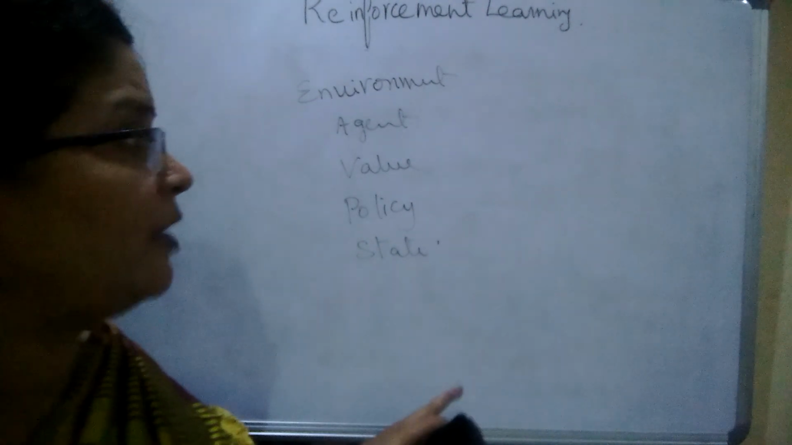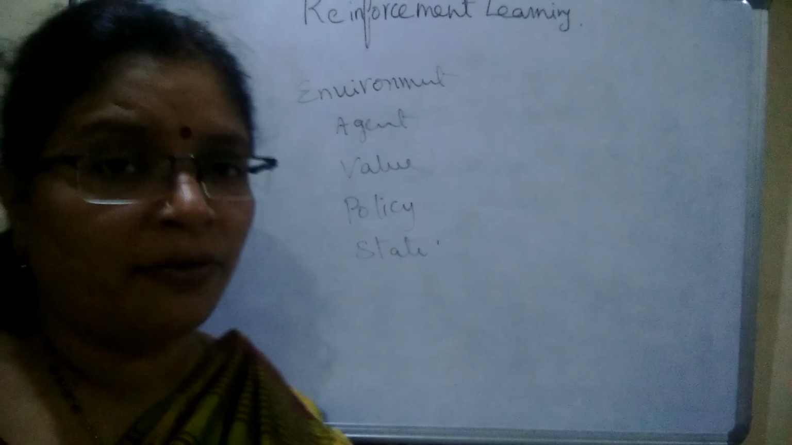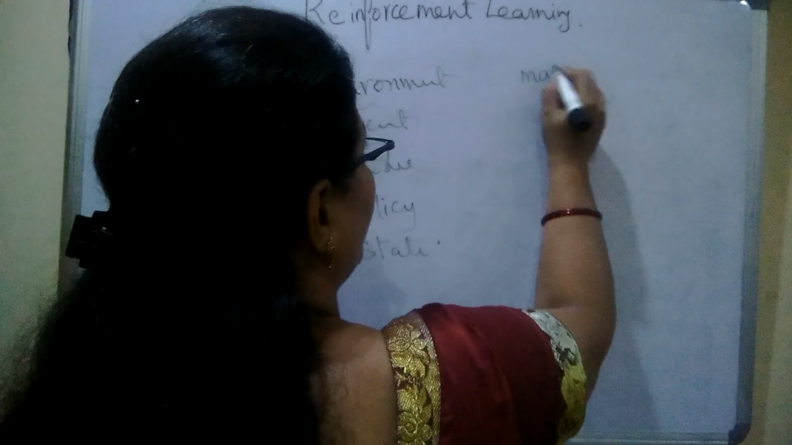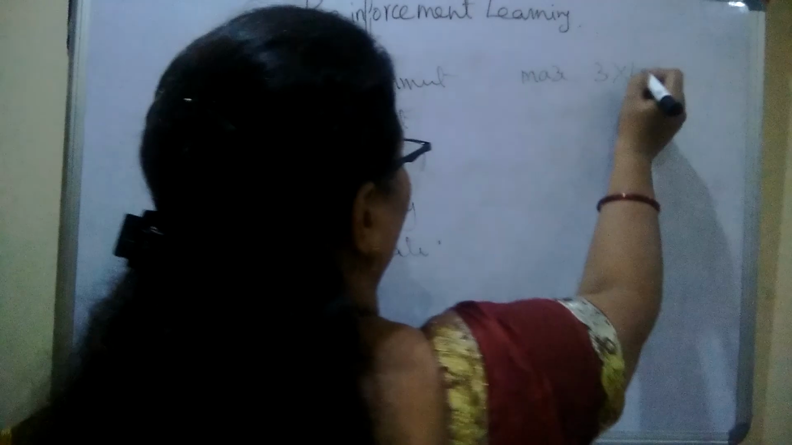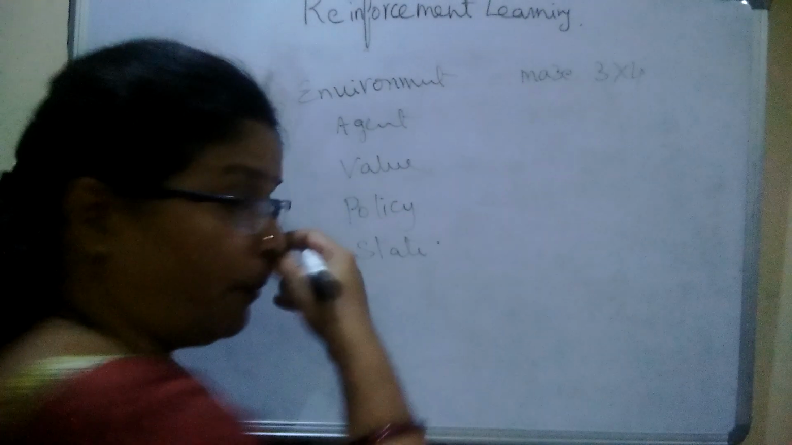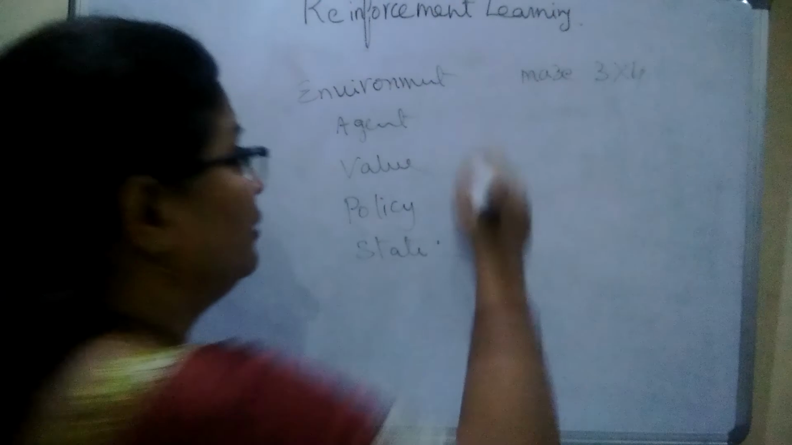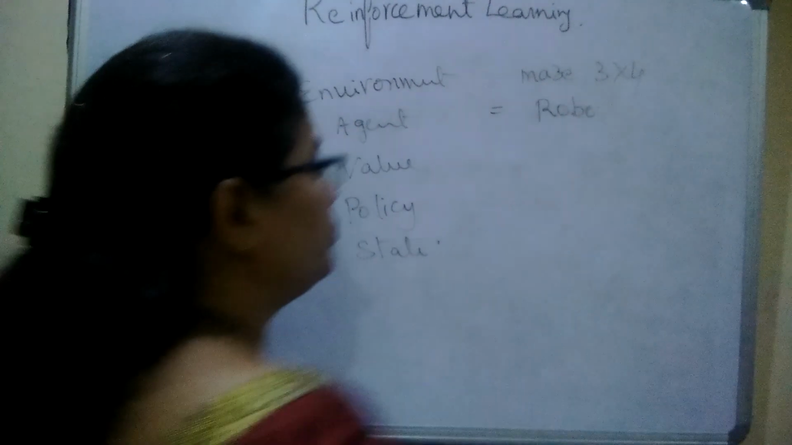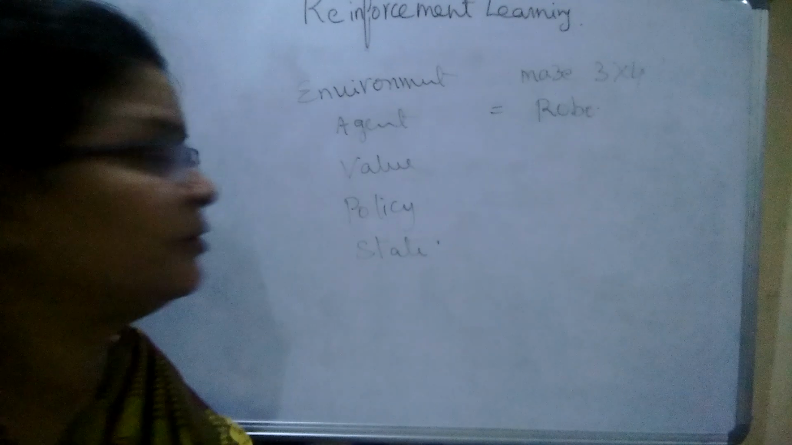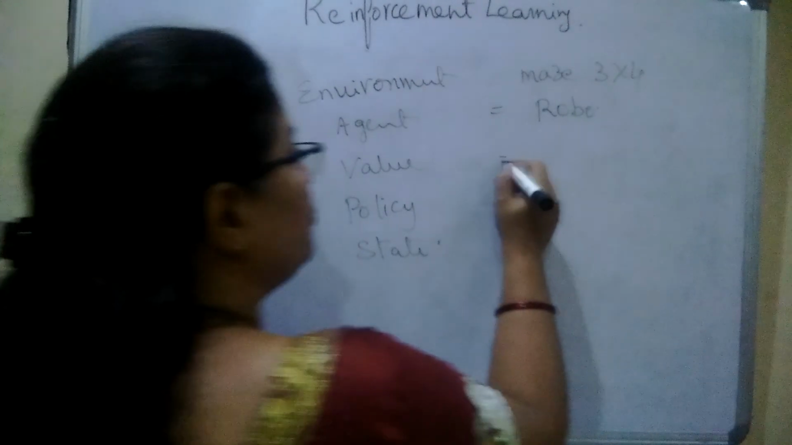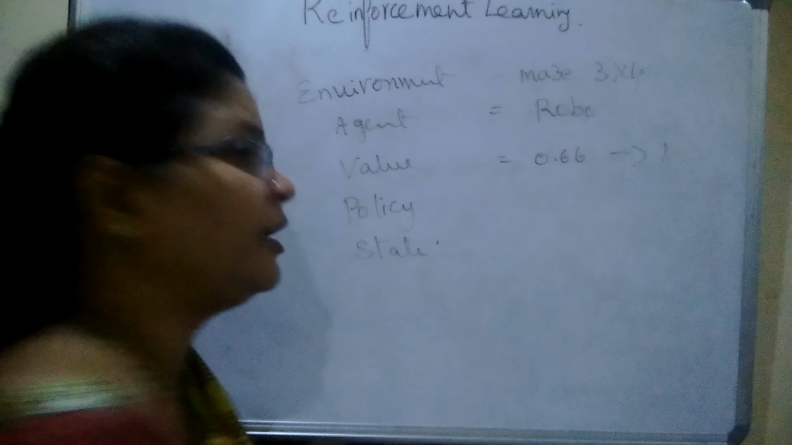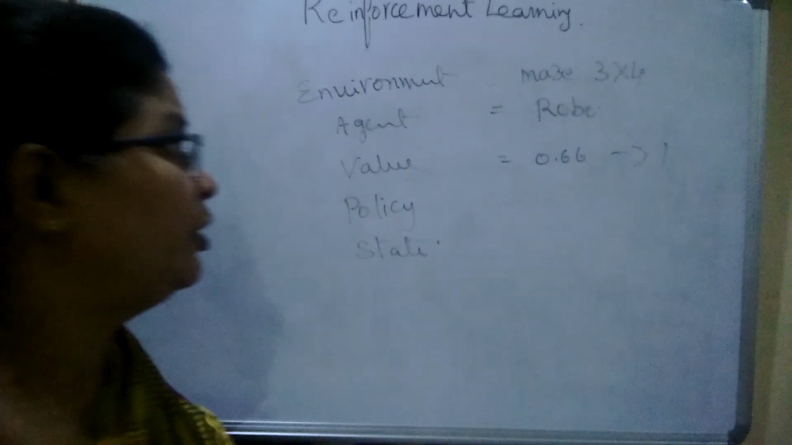In the previous example, we applied all these. The environment we used is a maze of 3 by 4. This is the environment where the agent works. The name of the agent, suppose we call it Robo, which moves from the initial state to the goal state. So what is the value it uses? Some 0.66 to 1 it uses. The incremental progression of the value it uses.